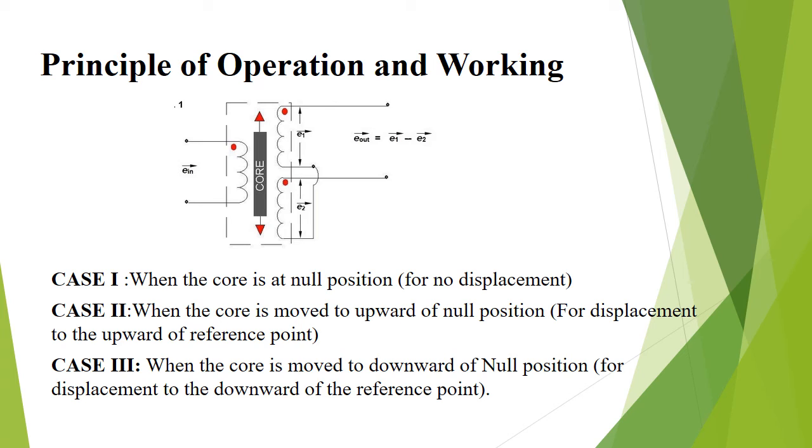Case 3. When the core is moved to the right side of the null position, for displacement to the downward of reference point, the magnitude of ES2 will be more than that of ES1. Due to this, E0 will be negative and shows the displacement downward of reference point.